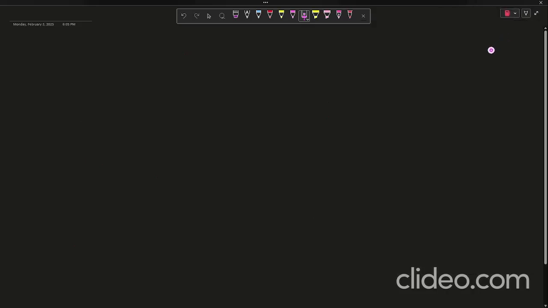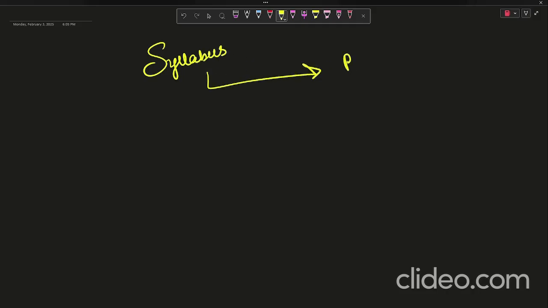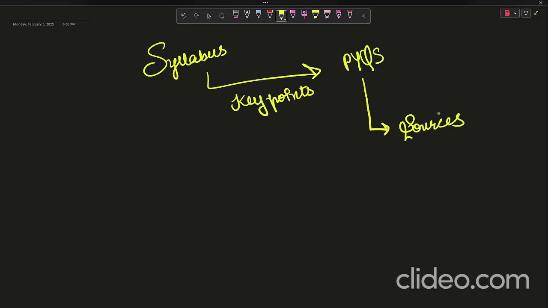Let's talk about how you should do this. First, read the syllabus, okay? Then compare it with PYQs, like the key points of the syllabus, and see which topics have been asked and which are repeatedly being asked. Then refer to your sources, okay? And in sources, as you have seen the topics which have been asked, make a list of those topics, because this is a must to do.